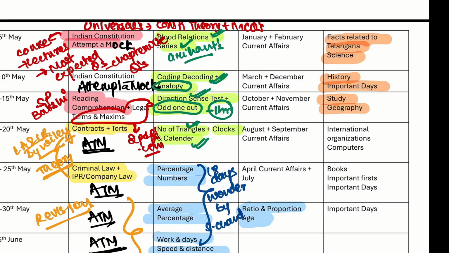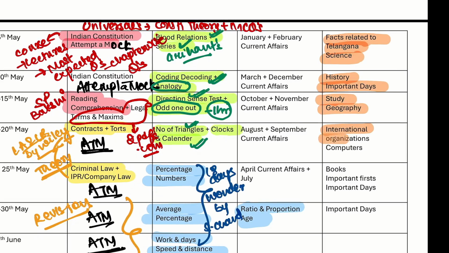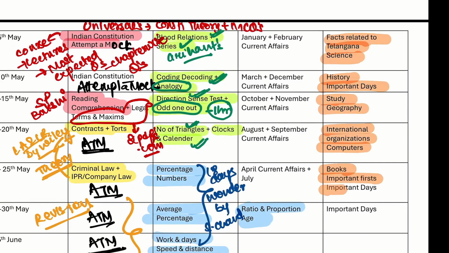Different types of studies are called study of flowers, study of human body, right? Those type of questions. International organization, computers, books, important first, important days. All of these topics you can cover from Universal's, plus you also have to cover Arihant 2750 MCQs. Okay, you have to cover these.